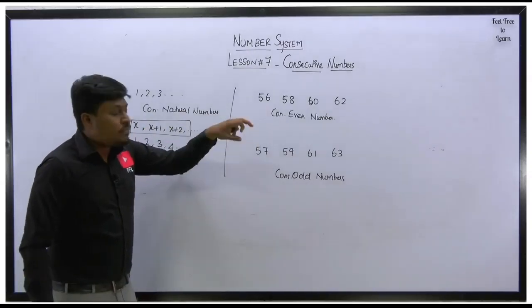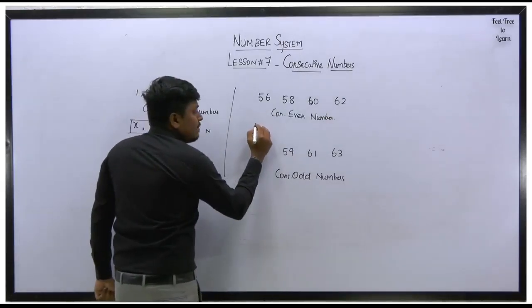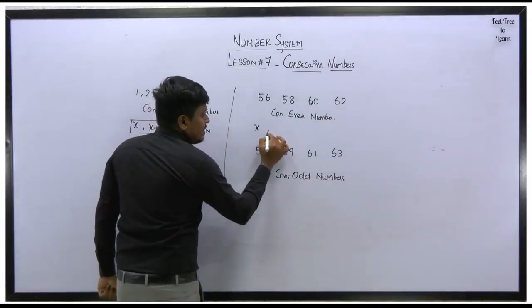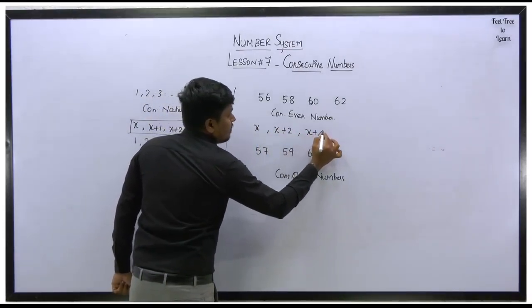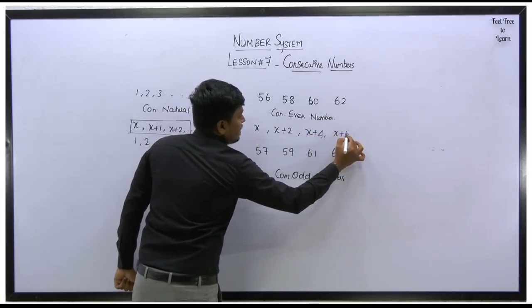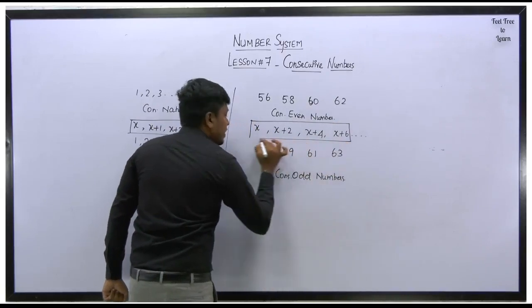So let me talk about the format for consecutive even numbers. See here, consecutive even numbers are nothing but x. Got it? The second number will be x plus 2. The third number will be x plus 4. The fourth number will be x plus 6. It goes on. It is called consecutive even numbers.